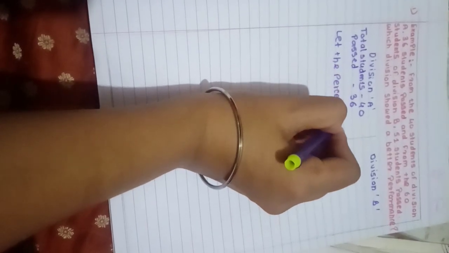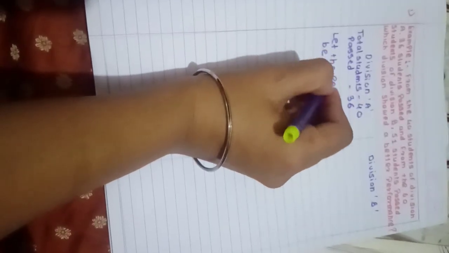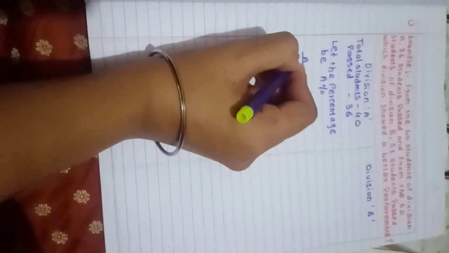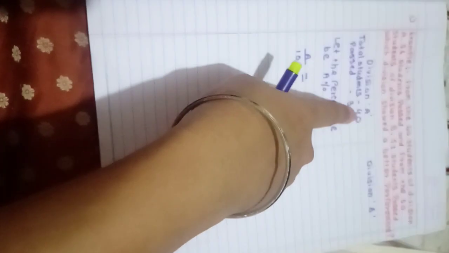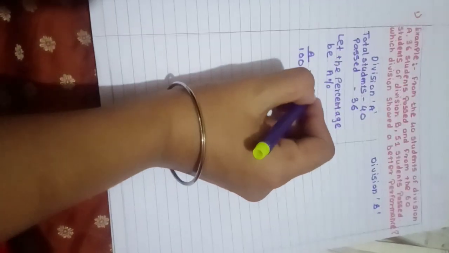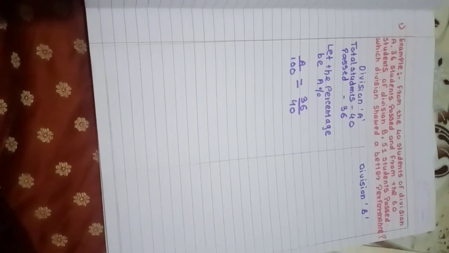So let the percentage be A%. Okay, we will assume that the percentage is A%. Now I will solve this. See, A% means A upon 100. Okay, but out of how many students? 40 students, 36 are passed. So how will I write? 36 upon 40. Now I will solve this equation and I will get the answer.